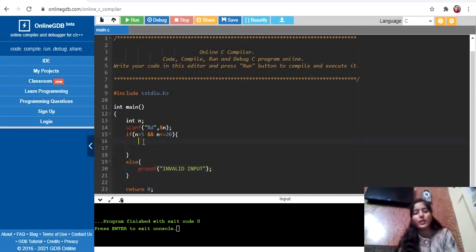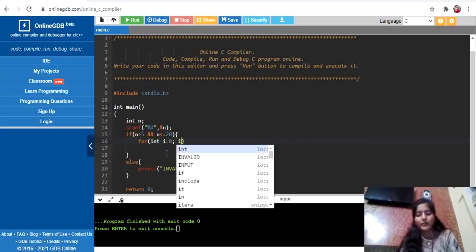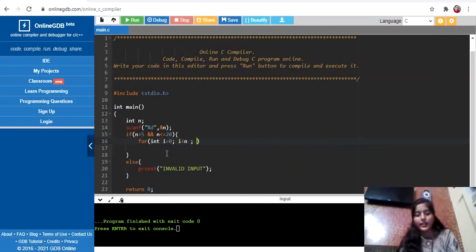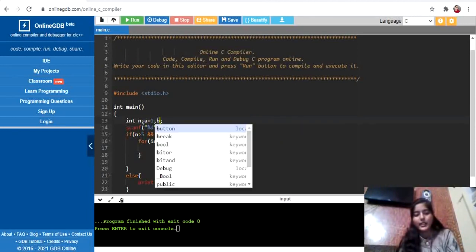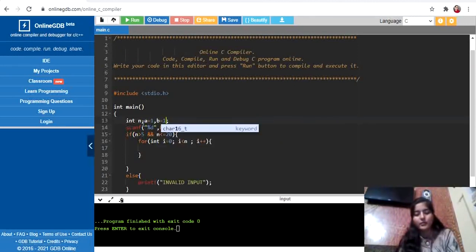Now we will run a loop up to the number given by the user. So let's take a counter variable i, i less than n, i plus plus. Now let's take a variable a holding value 0, another variable b holding value 1, and another variable c.